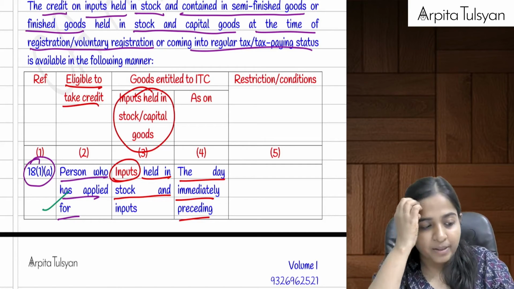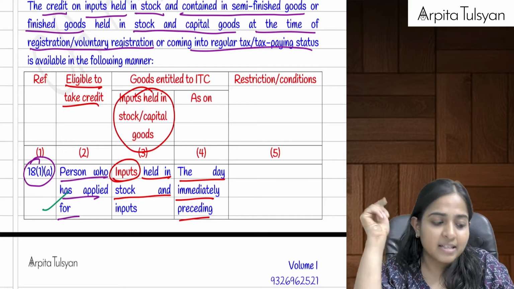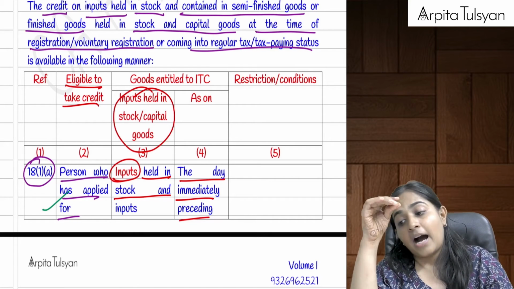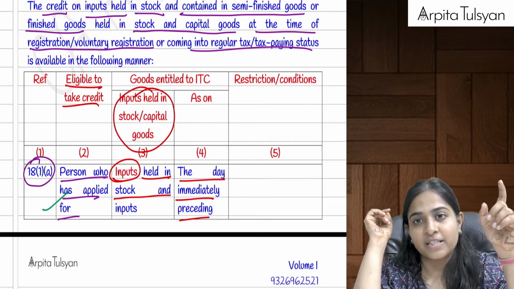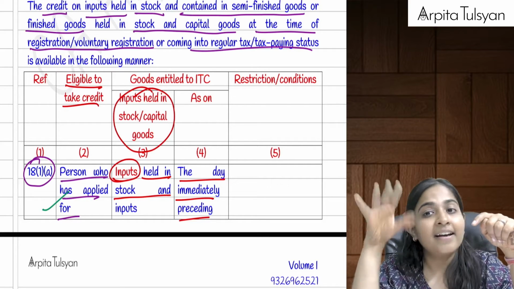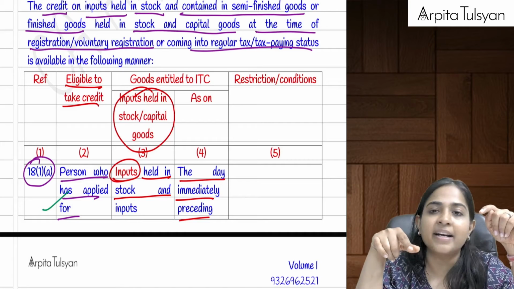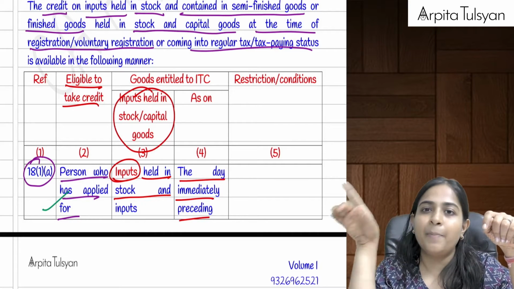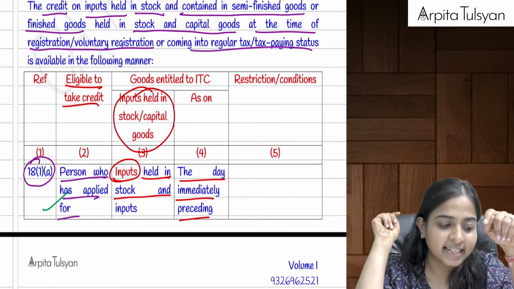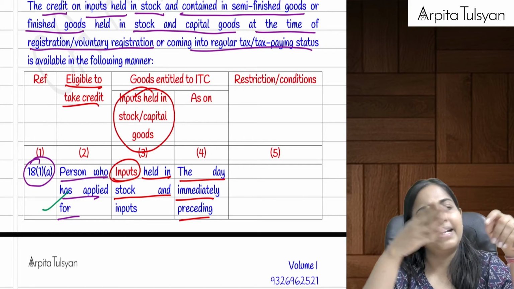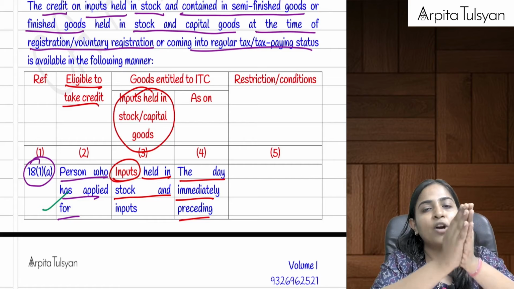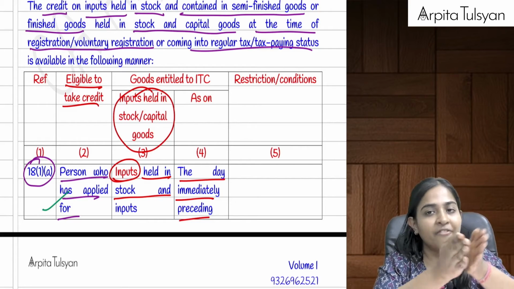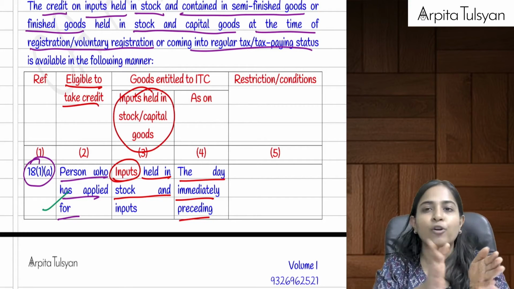Okay, then next one, section 18(1)(c). In that case, I was earlier registered under the composition scheme. Now I am coming under the regular scheme. If now I am coming under the regular scheme, then now I will be paying everything, so I should get ITC, etc. also. The government said no problem. The day when you convert, take the stock as on the preceding day. On the preceding day, whatever inputs you have in your stock, which were purchased during the last 1 year, take full credit of the same.